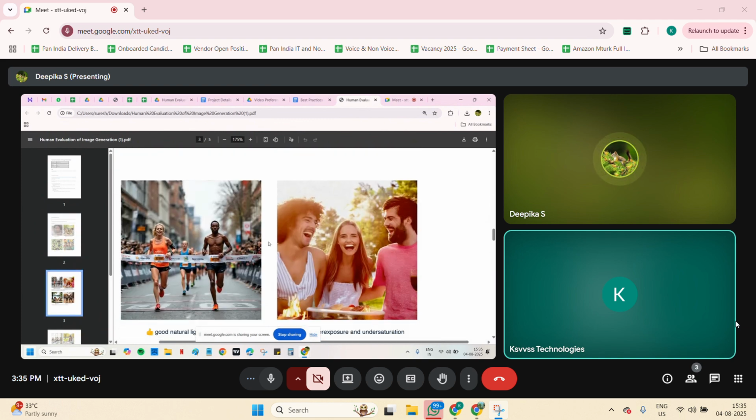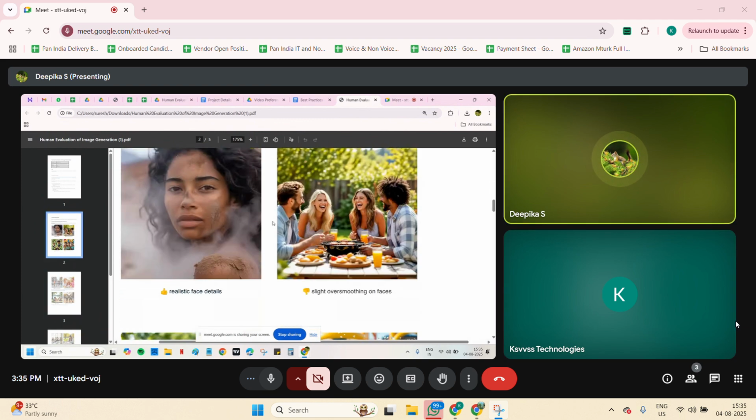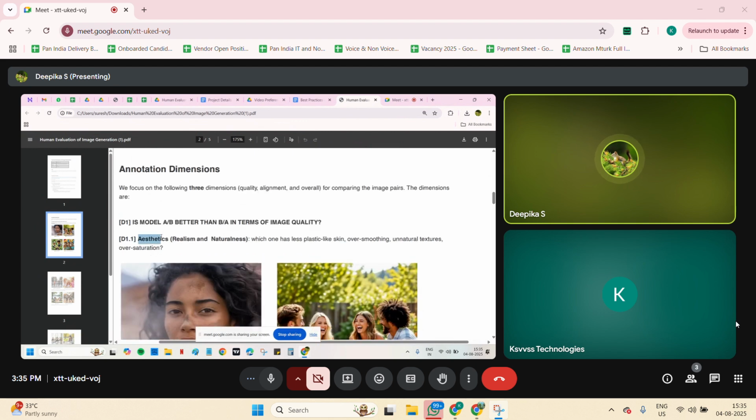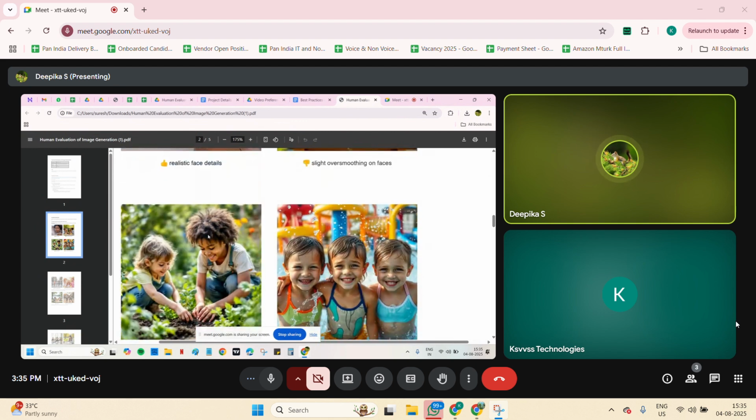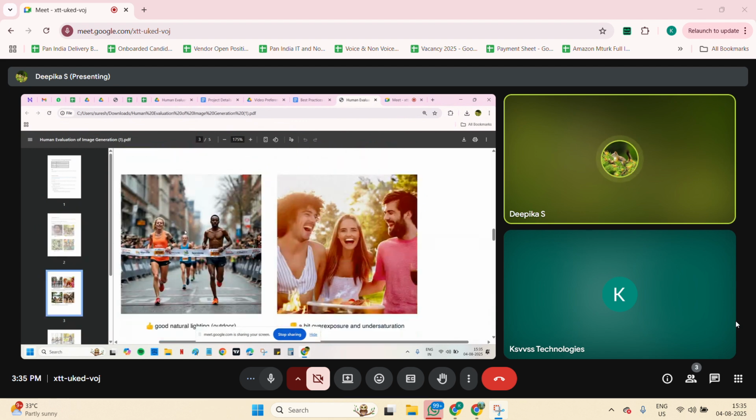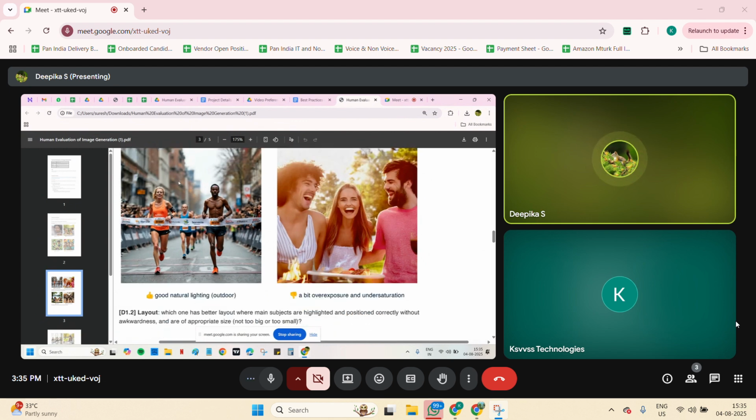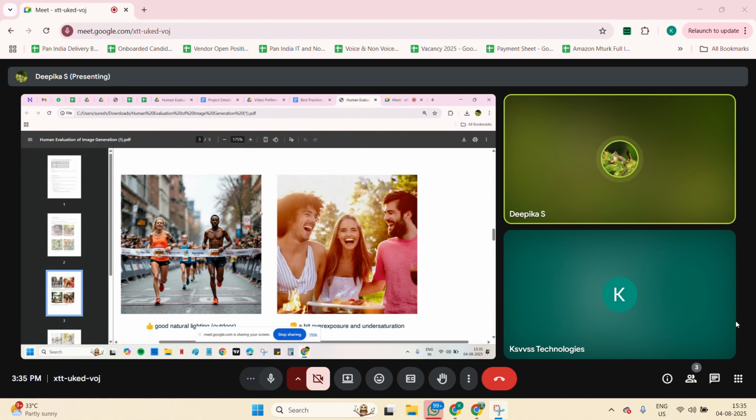Okay, so next, in aesthetic itself we will have realism, naturalism, and lighting. We need to see lighting and exposure as well. Here you see first image, second image. For lighting, the second image got edited, right? We find over exposure on the backside.